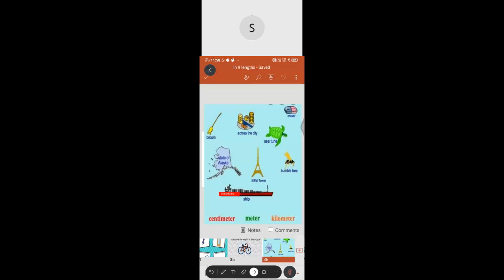Ship. Not kilometers here. Only for distance do you have to use the kilometer. Meter. Very good. So the length of a ship is maximum 300 to 380 meter only. Now come to the honey bee. Centimeter. Very good. That is maximum 1.5 centimeter only.